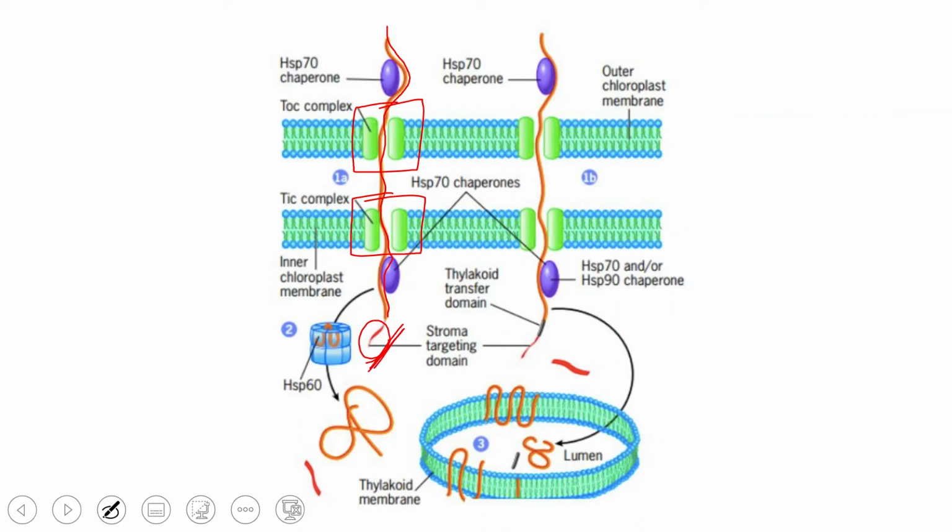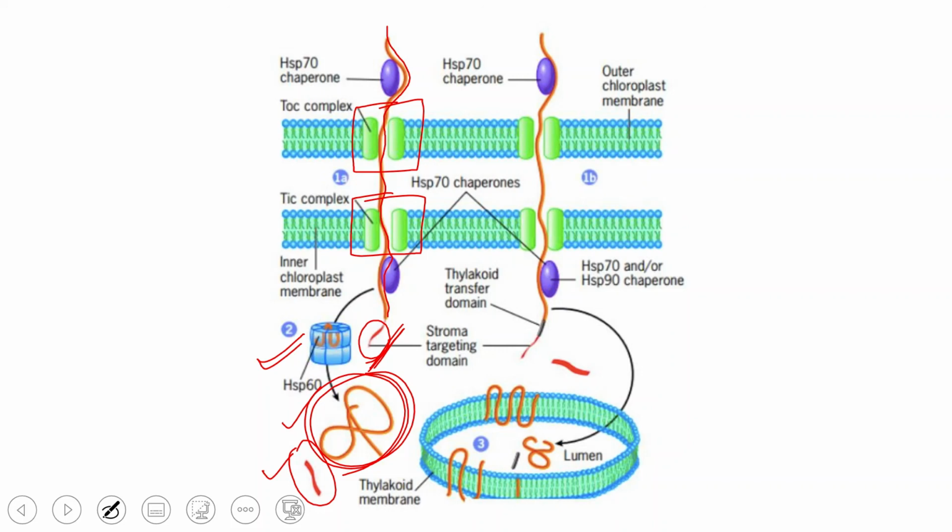Now, once in the stroma of the chloroplast, there are certain chaperones which help in the folding of the protein. And once in the stroma, this stroma targeting domain is cleaved off by peptidases. So, the protein lies free in the stroma, where the stroma targeting domain is cleaved off once the protein has entered the stroma and it has folded.